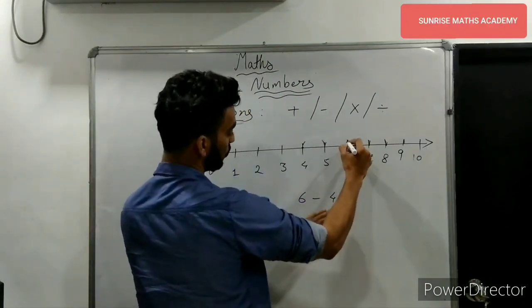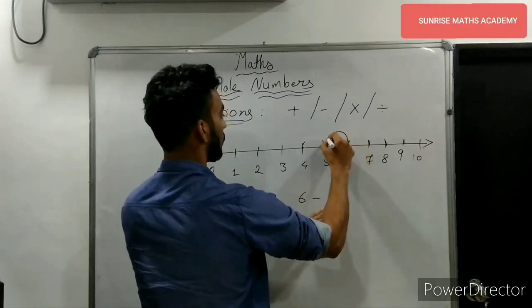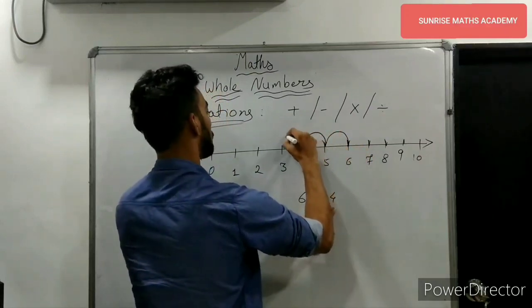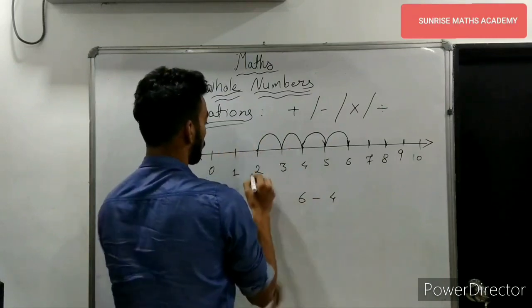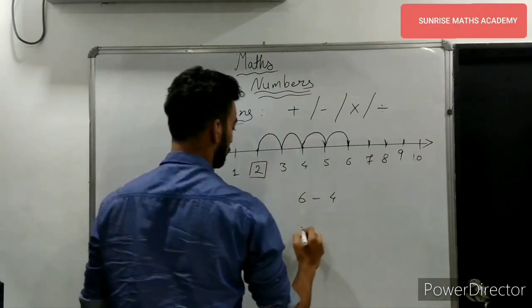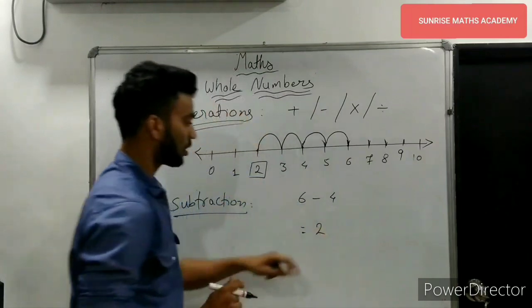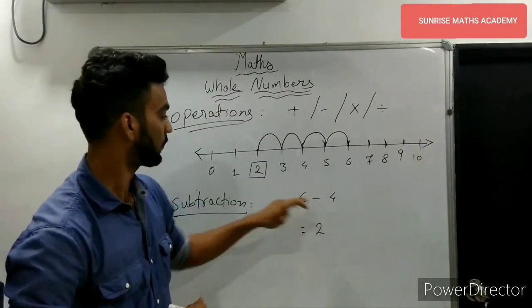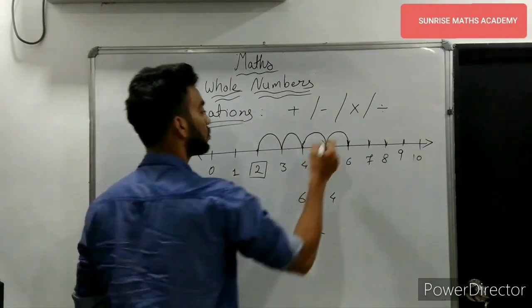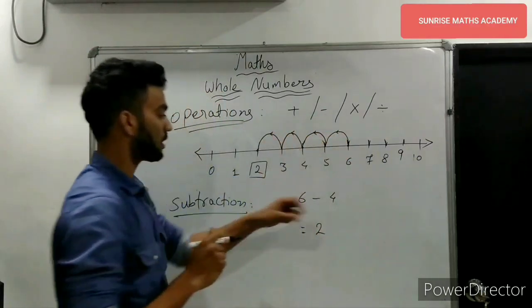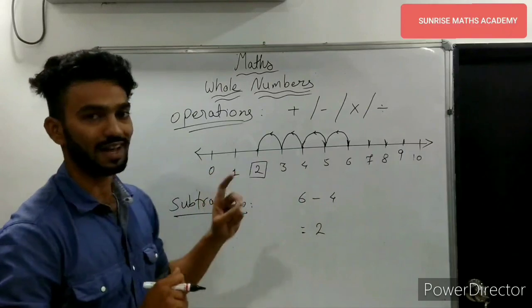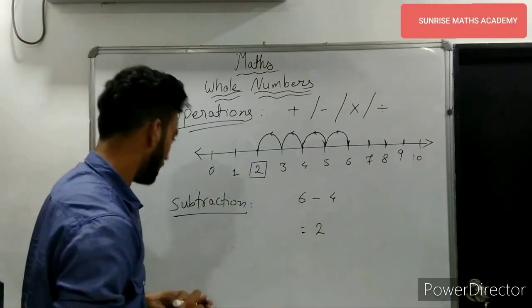How many steps do you have to move? 4. So that is 1, 2, 3, 4. 4 steps. That is, you have got the value 2. So that's your final answer. 6 minus 4 is 2. What you need to show here is the direction. That is important because in subtraction you are moving to the left. In addition you are moving to the right.